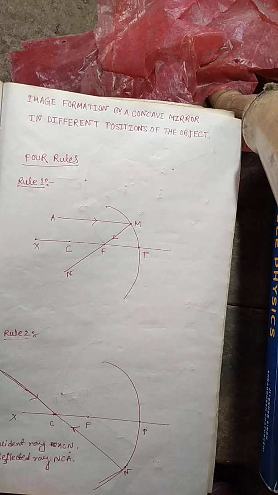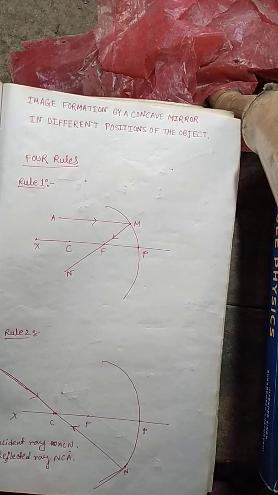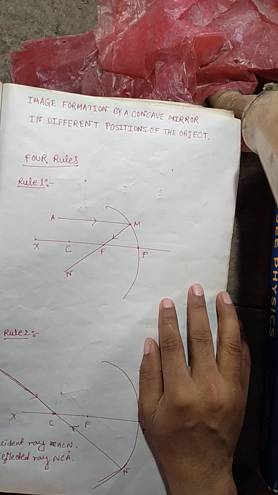We're going to discuss the 4 rules which I have already discussed in the previous class, one by one. Rule 1 says that when a ray of light falls on a concave mirror in a direction parallel to the principal axis, the reflected ray will pass through the principal focus of the concave mirror.